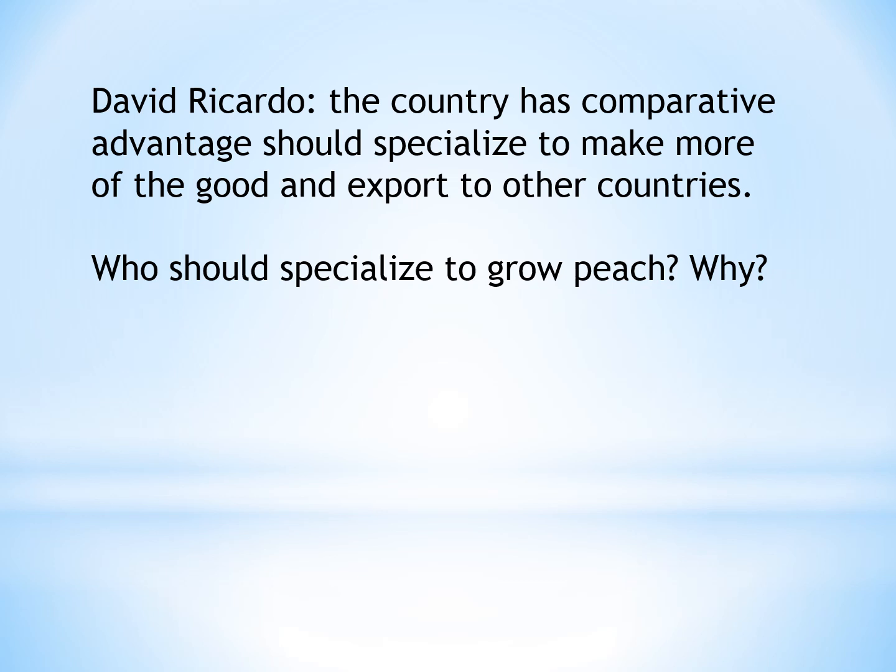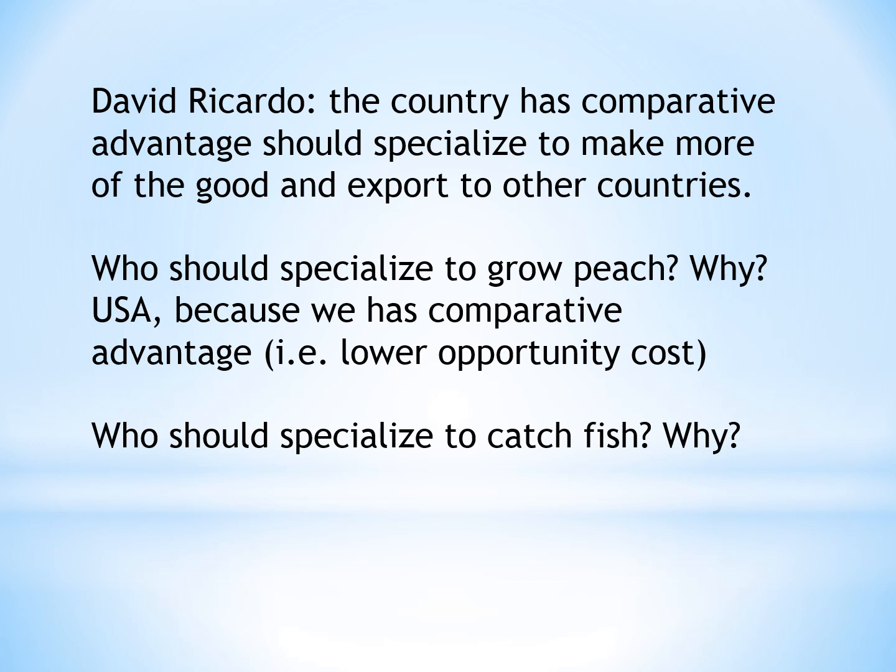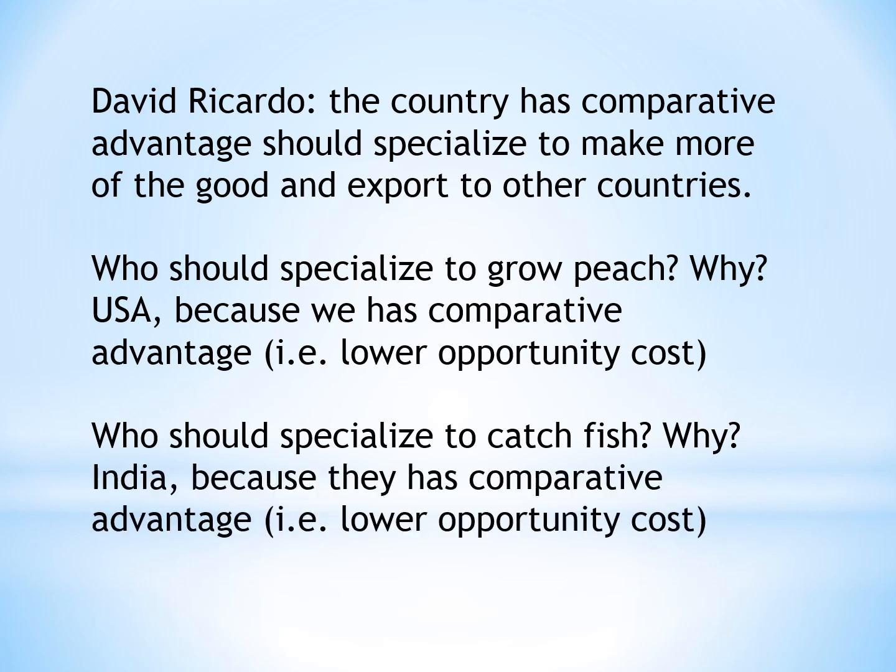Okay. Now, who should specialize to grow peach and why? USA, right? Because we have a comparative advantage. That is, we give up less fish than India. So that is why. Who should specialize to catch fish? Why? It should be India, right? Because they have comparative advantage and they give up less peach to catch fish. So they should do that. Now, next, let's see how to trade.